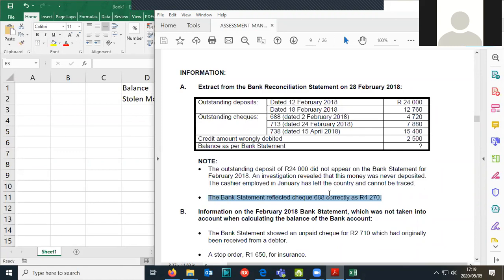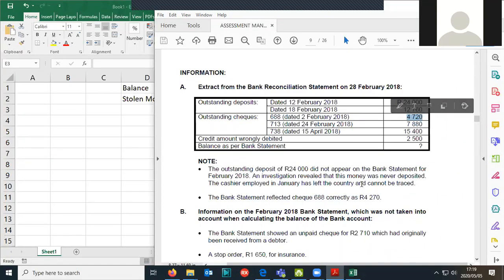CPJ. Right, thank you, Danielle. There we go, CPJ. So we took it to CPJ as 4270. However, it says there 4720.